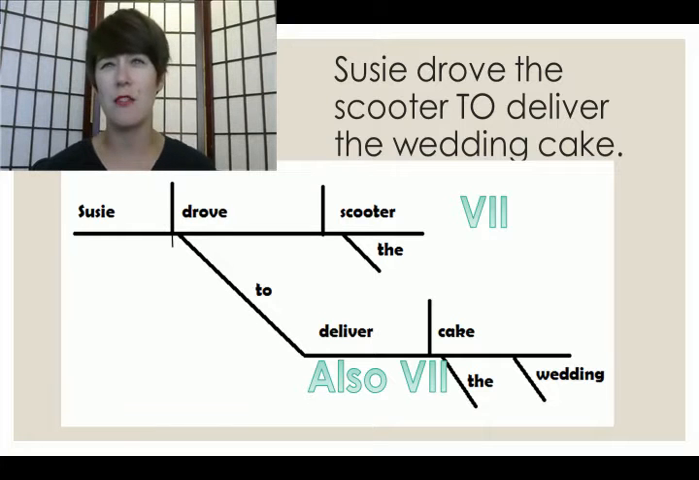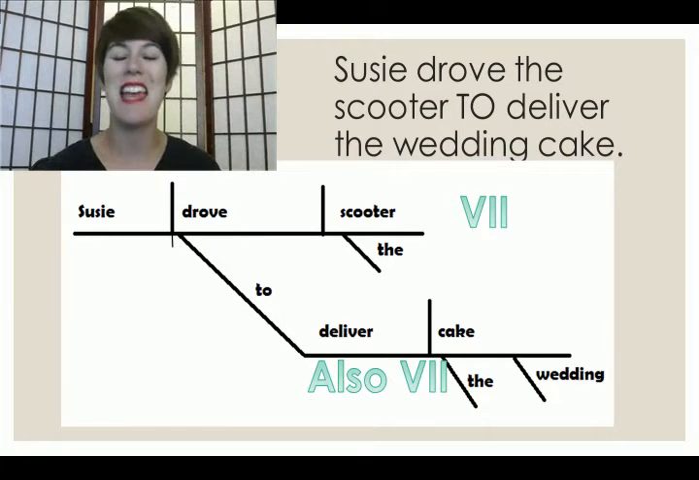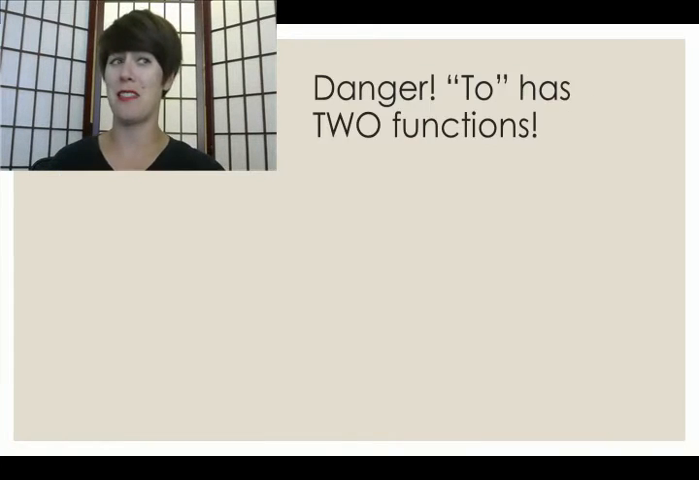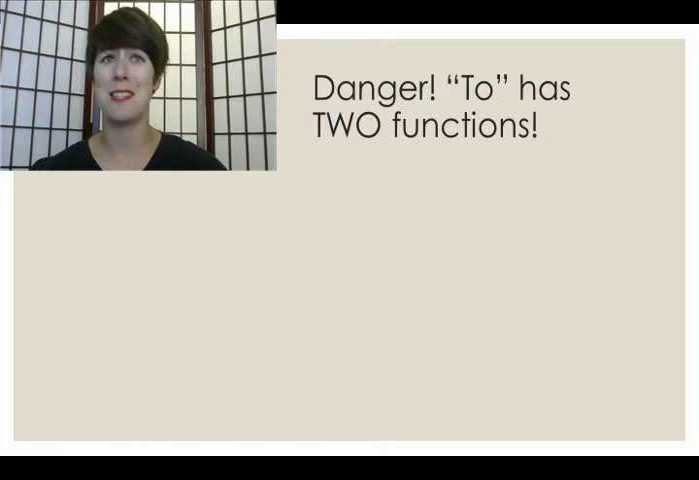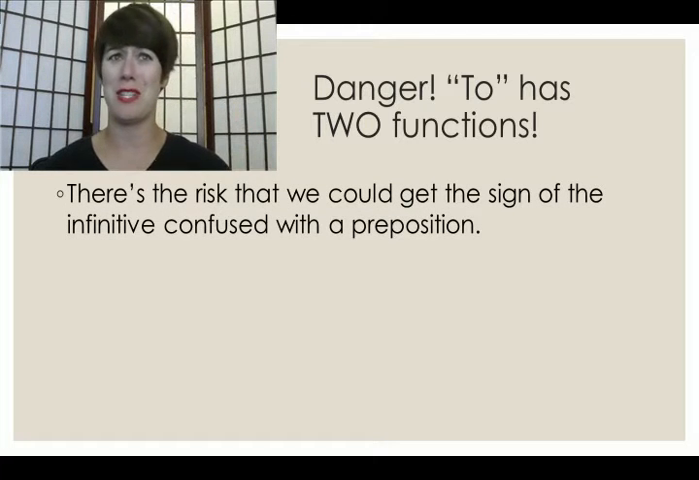Susie is also the subject of the infinitive phrase. And both of these are pattern 7. You may have already noticed one pitfall that you might run into with these infinitive phrases, and that is that the word to, which we know and love, actually has another function that we're very familiar with. To has 2 functions. To could be the sign of the infinitive, but of course it could also be the preposition to. It's just 2 different functions for the same word.